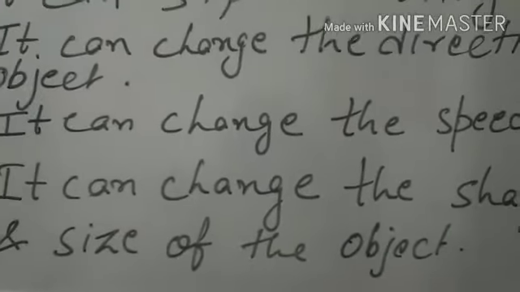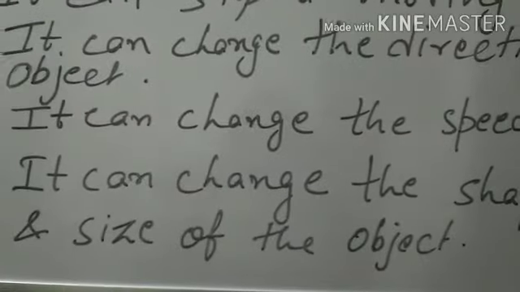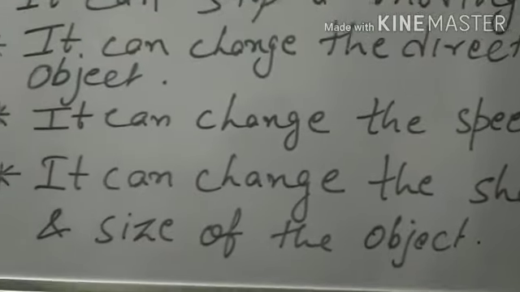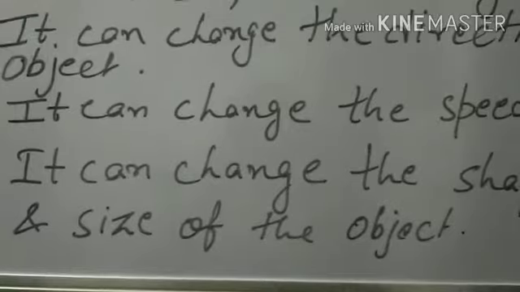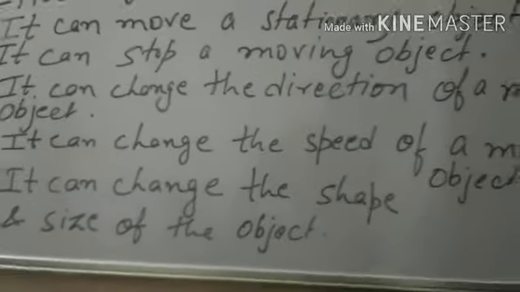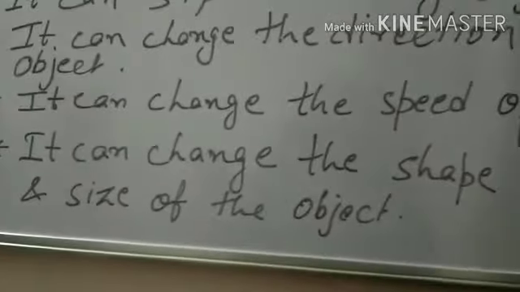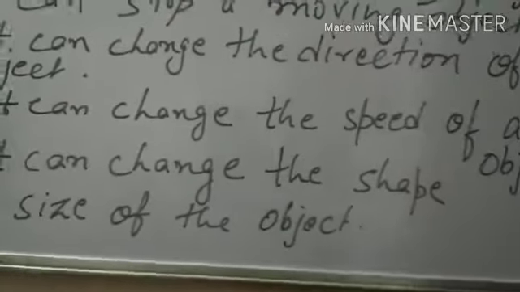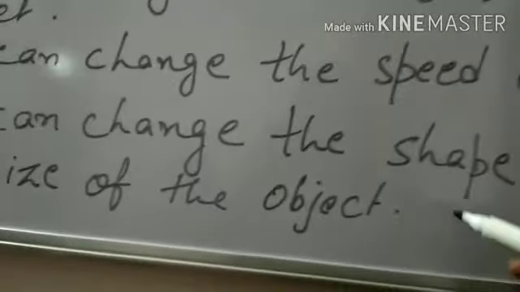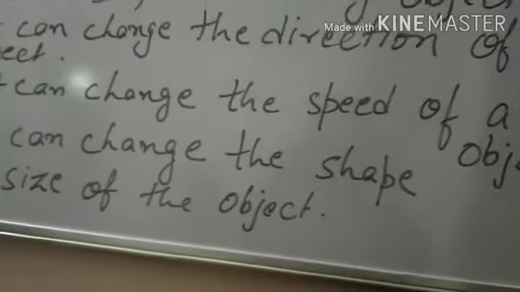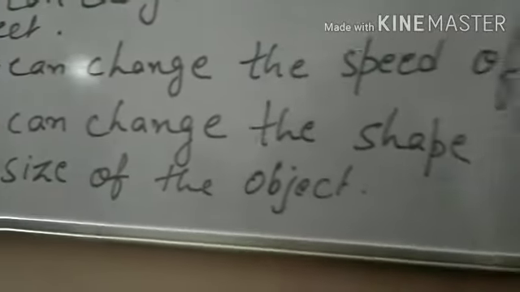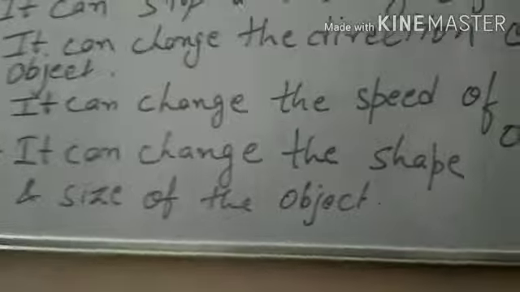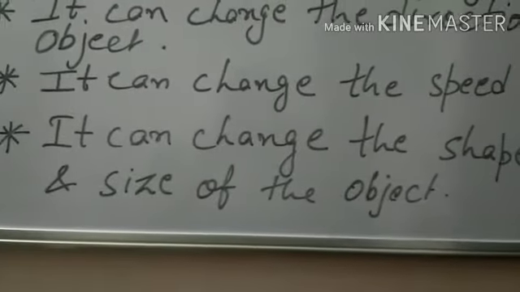The dough prepared by your mother, you have seen at your home, it is kneaded and the shape is completely changed. And if we talk about the size of the object, then the example is a spring. If we pull the spring from both sides, then the size of the spring will increase.